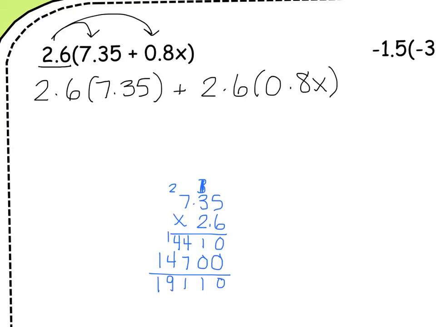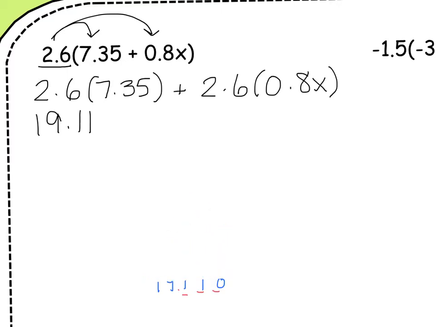And I notice that in my original problem, I have 1, 2, 3 digits past the decimal. So I'm going to go 1, 2, 3 digits past the decimal, which is going to give me 19.11. I do not need to add in the 0 because it's just a placeholder there. It would mean the same thing no matter how many zeros I have. So I'm going to go ahead and erase this work so that now I can multiply 2.6 times 0.8.